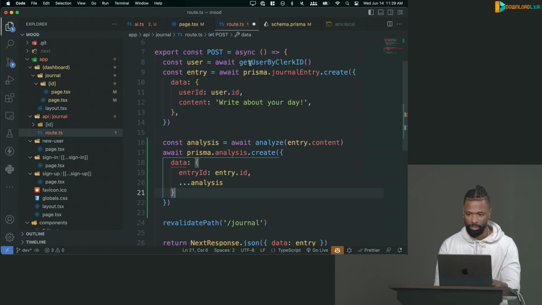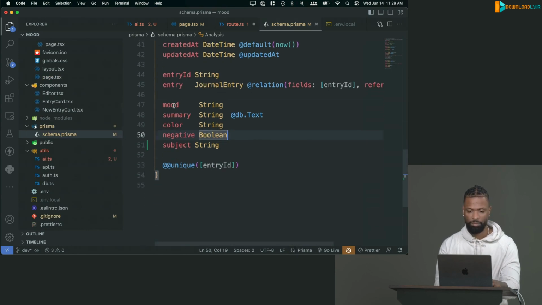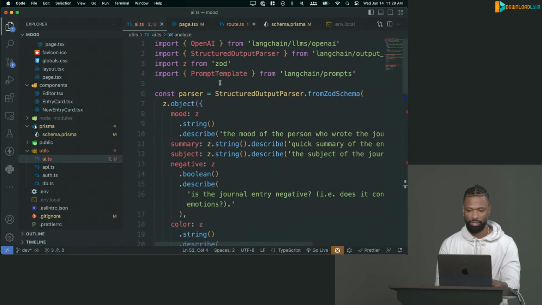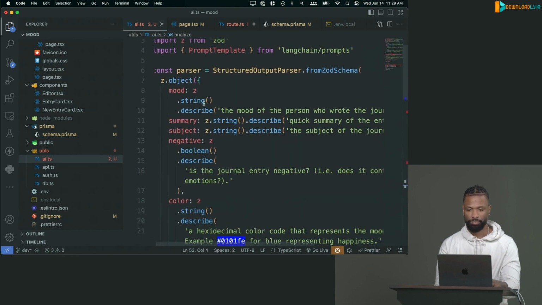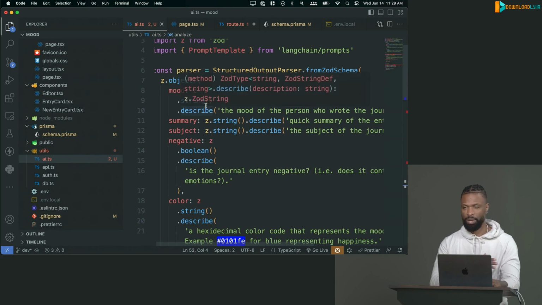Let me explain that one more time. All the property names here, mood, summary, color, negative, and subject, are the same names and the same types as they are in this Zod schema. Mood, summary, subject, negative, color: Boolean, string, string, string, string. So we can just map the whole object over. We don't have to write them one by one.